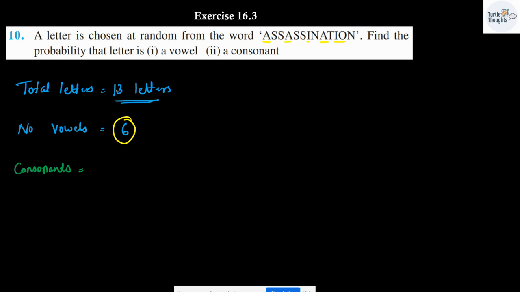How many consonants are there? 13 minus 6, it should be 7. All the other letters are going to be consonants, which are not vowels, they are consonants.